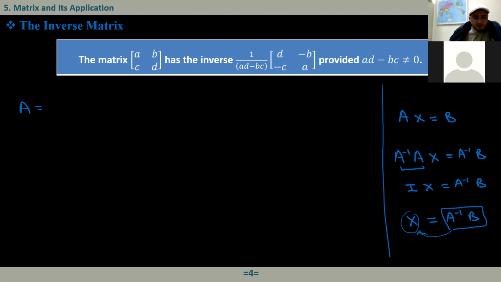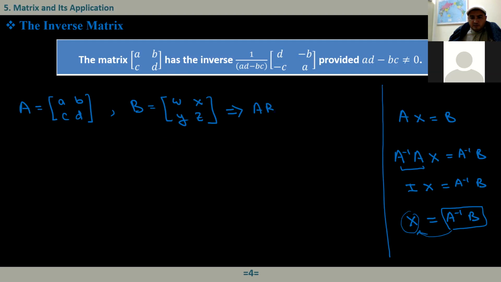Anyway, the main idea is if we are given a 2 by 2 matrix, let's say A, B, and C, D. The question is, how can I find another matrix, let's say B, whose entries are W, X, Y, Z, so that it satisfies the condition that A times B should be equal to B times A, which should be equal to I. How can I find this matrix B? This A is given, we need to find B.